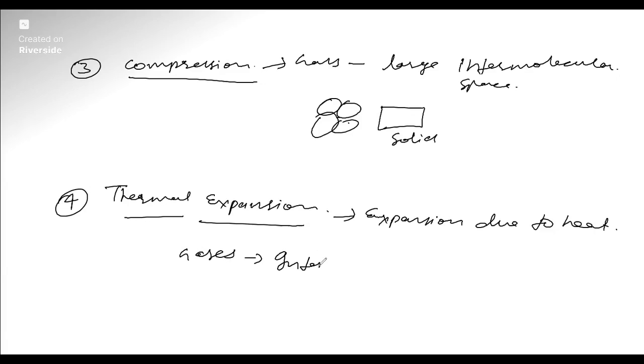The intermolecular force is very weak in the case of gases, but in solids the thermal expansion is minimum, because the intermolecular force of attraction is maximum in the case of solids. That's why solid is the least expandable state of matter when heat is given to it. The fifth property of matter is boiling point.